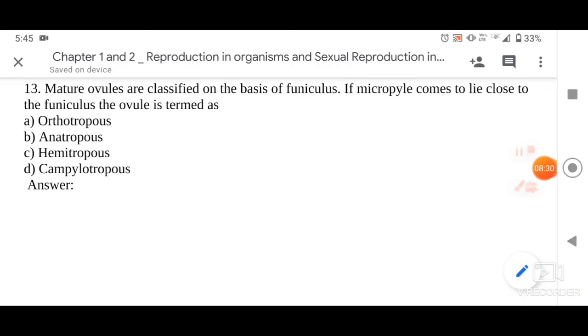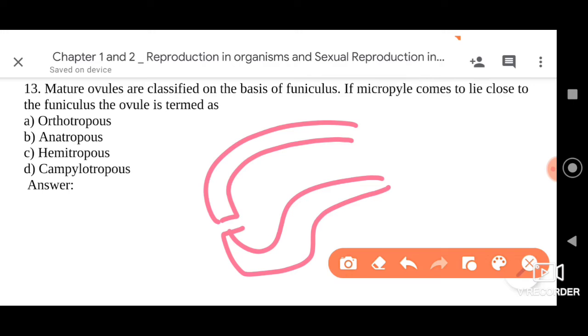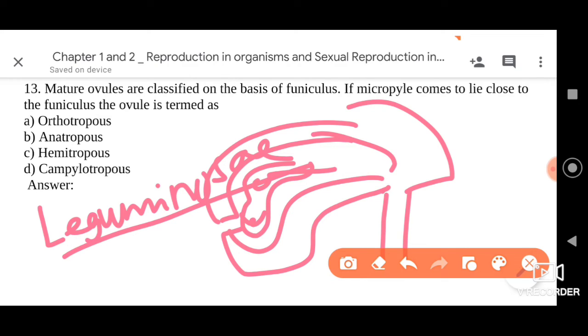Then, dear friends, we also have one more example here, that is the campylotropous. Campylotropous means the body is curved, say like this, and the embryo will be present here. The body of the ovule is very much curved, my dear friends. Please try to understand this. So this type of ovule is called what? Campylotropous ovule. The example is many different plants of Leguminosae, where we can find a campylotropous ovule, a bent body of the ovule. Fine.